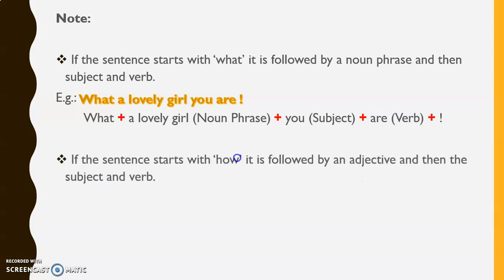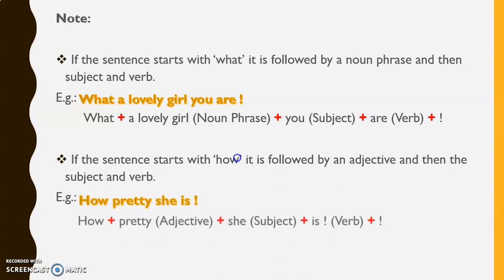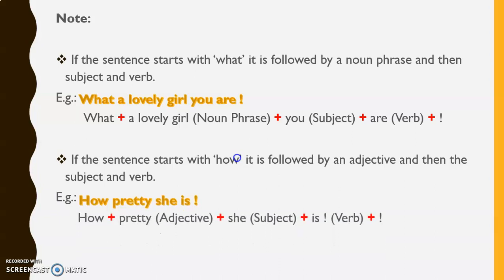The next, if the sentence starts with how, it is followed by an adjective and then the subject and verb. See the example, how pretty she is. How, then pretty the adjective, then the subject, and then the verb and exclamation mark.